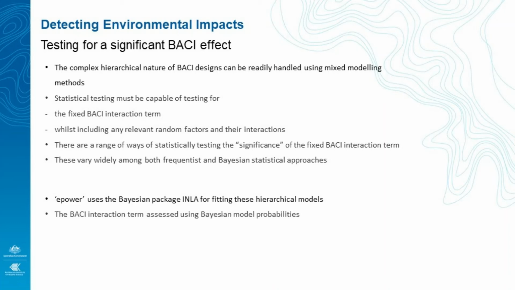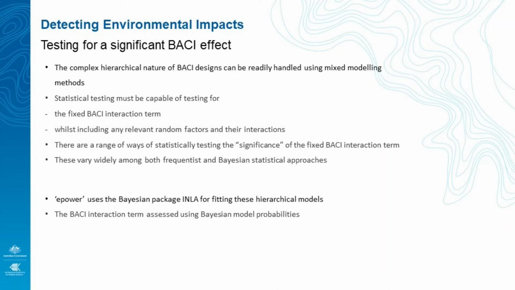The complex hierarchical nature of BACI designs can be readily handled using mixed modelling methods. The statistical testing must be capable of testing for the fixed BACI interaction term, whilst including any relevant random effects and their interactions. There are a range of ways of statistically testing the significance of the BACI interaction term, and these vary widely among both frequentist and Bayesian statistical approaches.